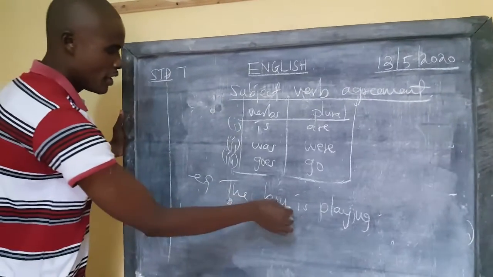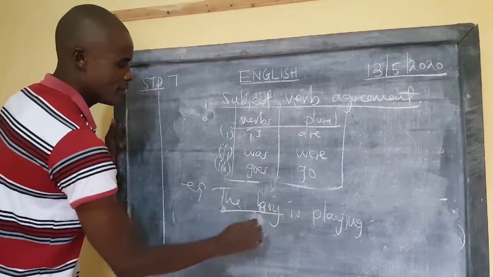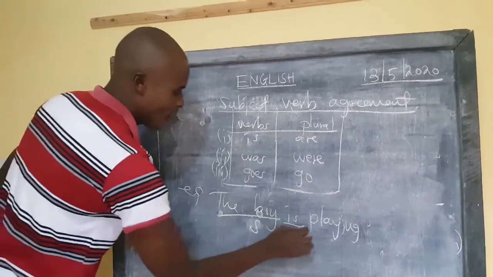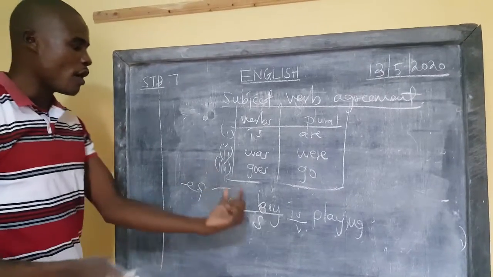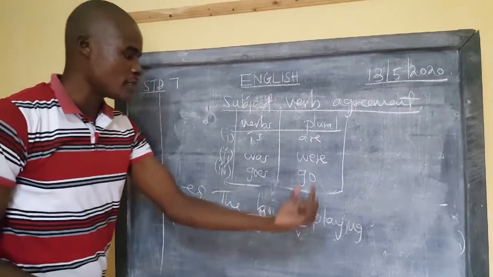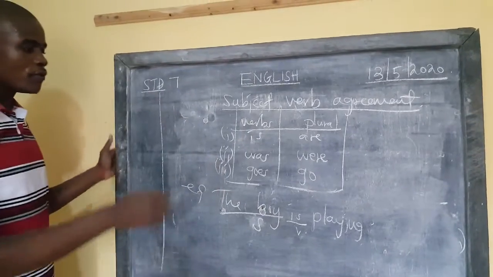We're seeing the boy here being our noun, that is the subject. Just let me talk of the subject. And then is our verb. It has agreed because it's only one boy. The boy is playing. That is very correct. We will talk of one thing, that is a singular subject.